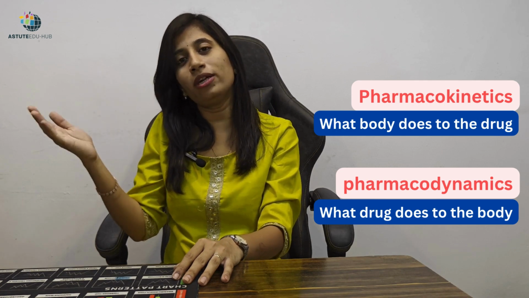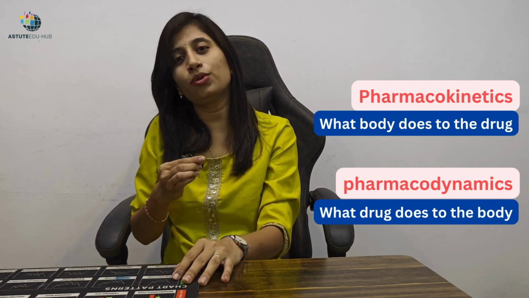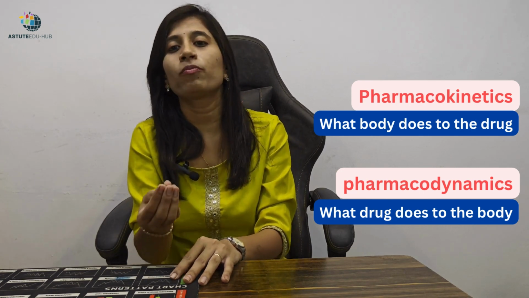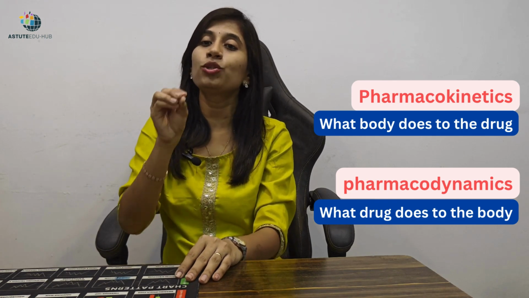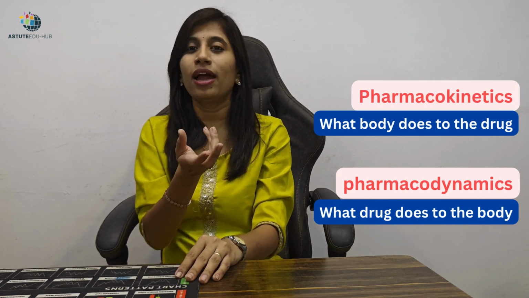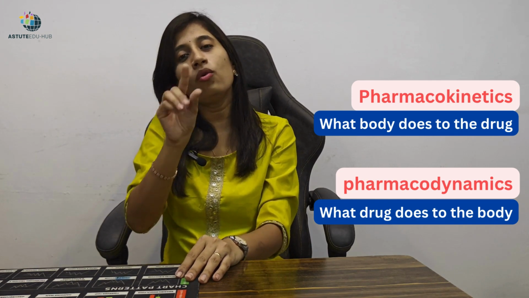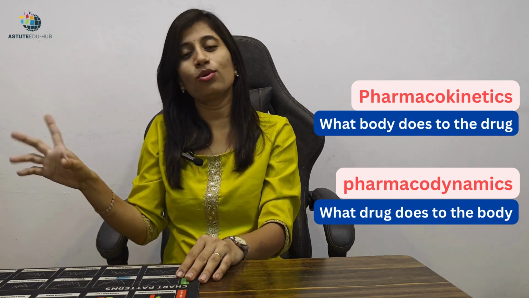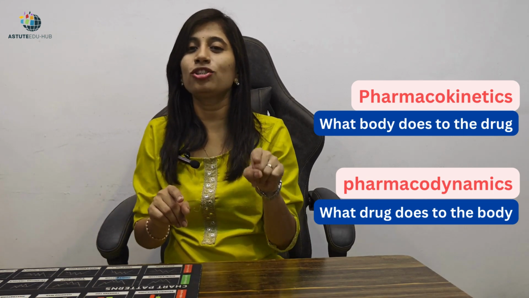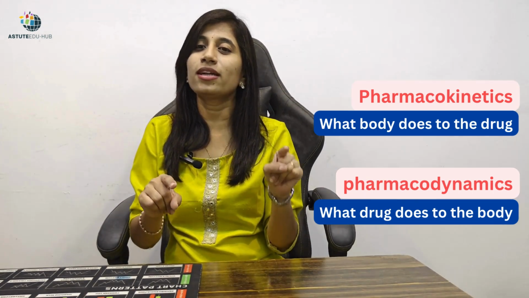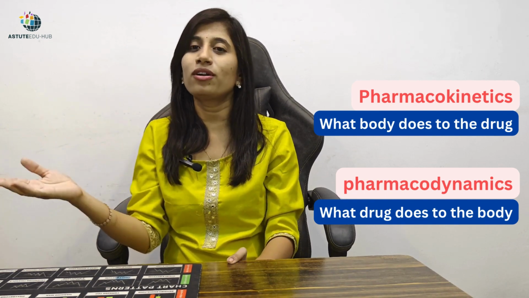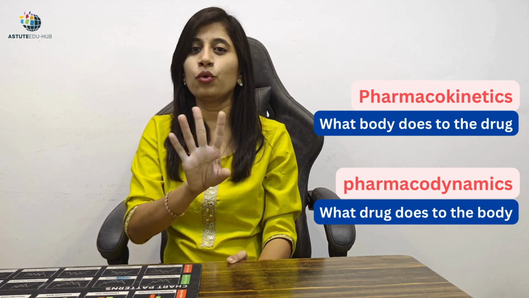What is the meaning of what the drug does to the body? When a drug enters the body and reaches certain tissues, by showing a certain mechanism of action, by binding somewhere or by showing a certain action, it shows a therapeutic effect. All this study of how exactly the drug shows its action on the body is pharmacodynamics. So you need to remember one branch, pharmacokinetics, what the body does to the drug, and one branch, pharmacodynamics, what the drug does to the body. These are the two main branches.